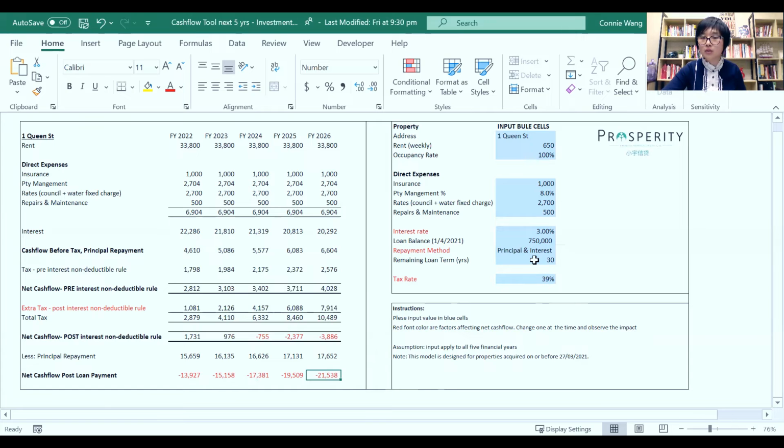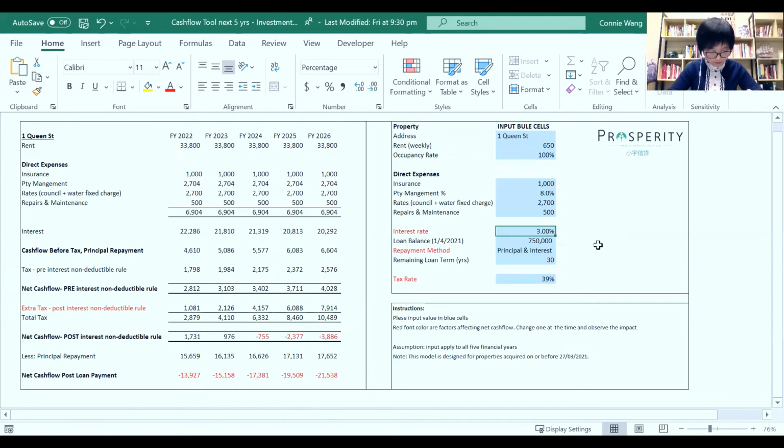And here I only use 30 years for the remaining loan term. But if, let's say, you have 25 years, you can see the principal repayments are even more. What if you have a bigger loan amount? That's a huge difference. Okay.